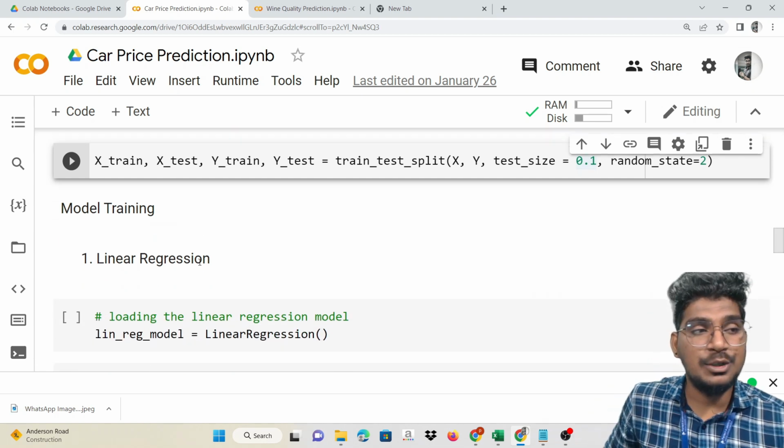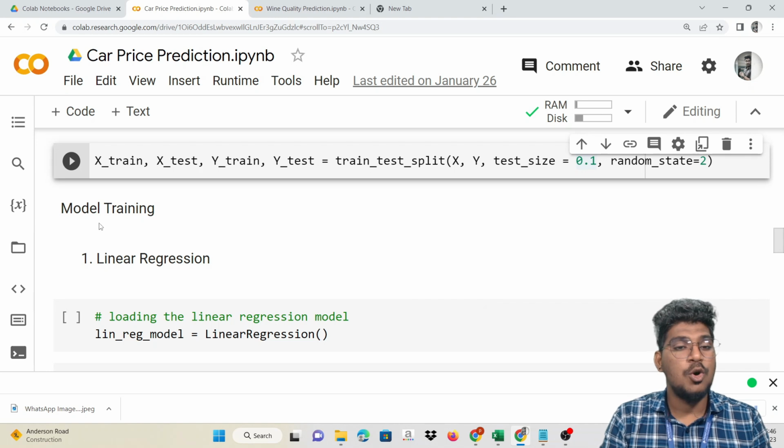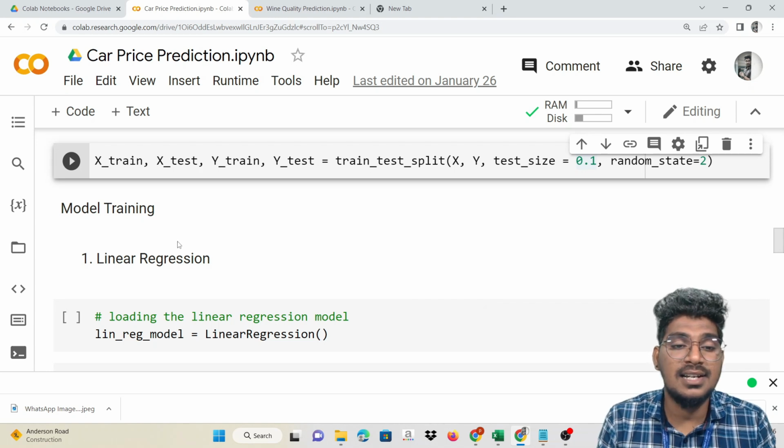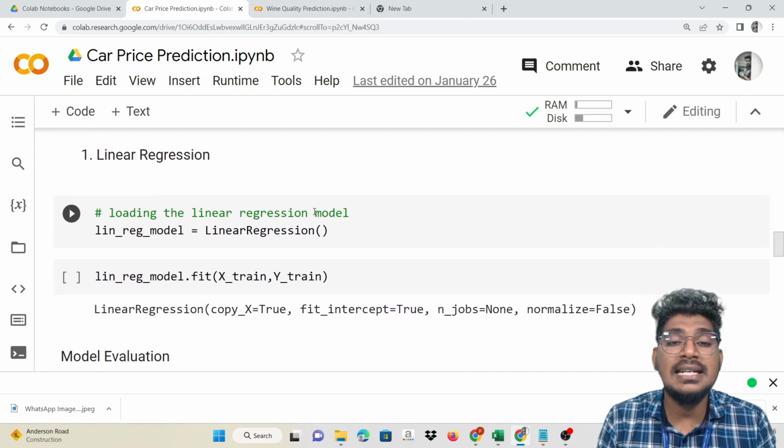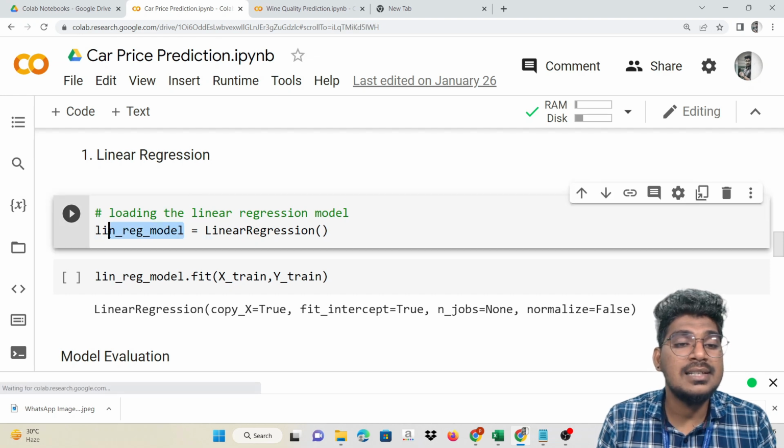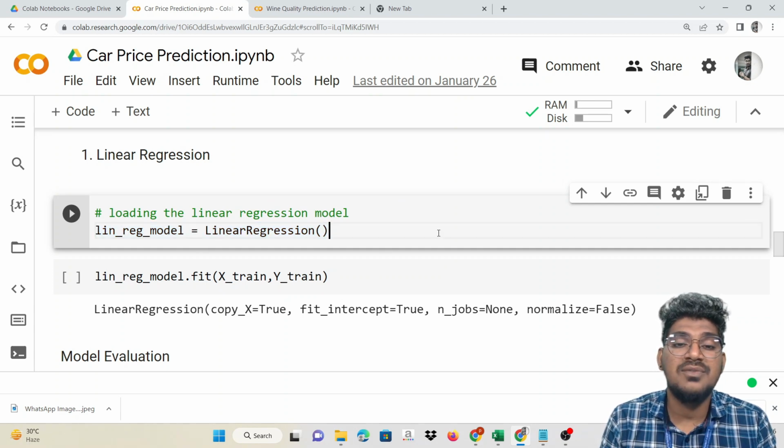Now we are getting into the model training. So for model training, first the linear regression. Loading the linear regression model. Here this is the object, which is nothing but model creation. So the linear regression model is equal to calling this particular linear regression function.